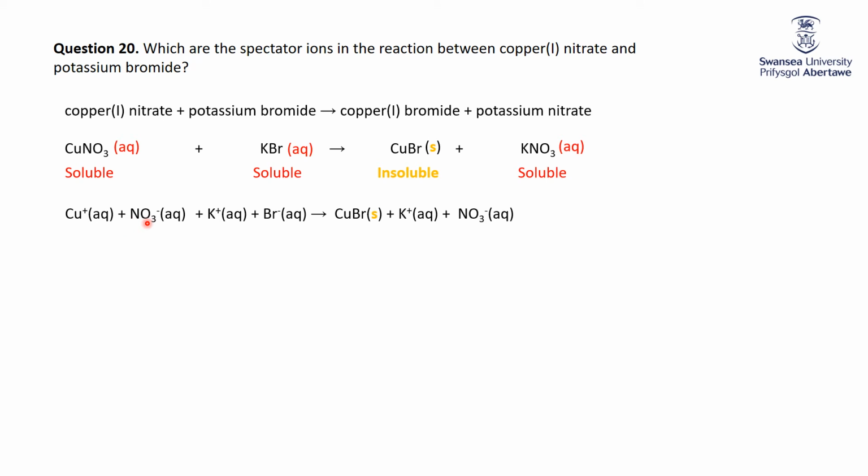So we have copper plus nitrate there because solubles dissociate. K plus Br minus because solubles dissociate. Insolubles don't, so we leave it there. And K plus NO3 minus because solubles dissociate. Compare both sides. And we see that nitrate is the same on both sides. Potassium is the same on both sides. So the spectator ions are K plus and NO3 minus. And the net ionic equation is Cu plus aqueous plus Br minus aqueous goes to CuBr solid.